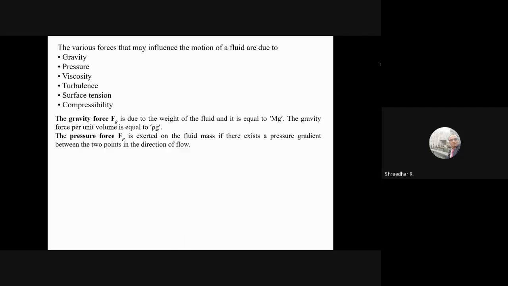When there is a difference of pressure between any 2 points, then there is a pressure force exerted. So you can also calculate the pressure force between any 2 points. We have done a lot of problems in the measurement of pressures, to find out the difference between the pressure between any 2 points, and once you get the pressure, you can multiply by area and calculate the pressure force.